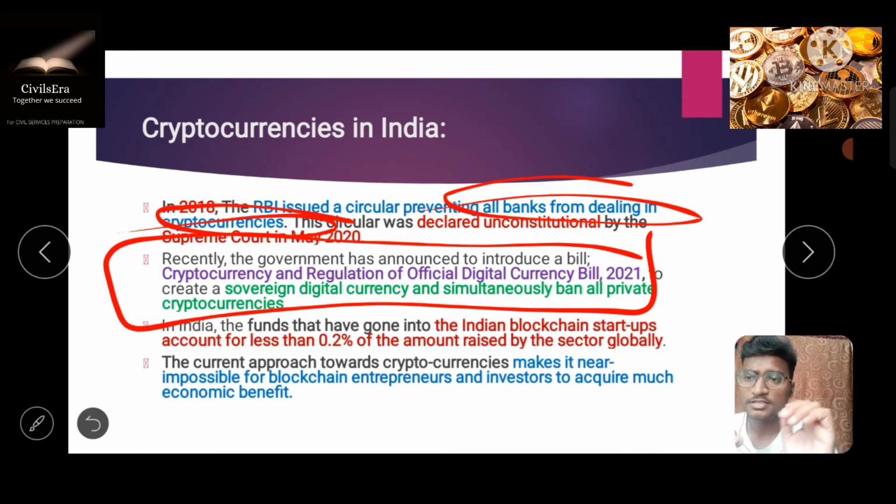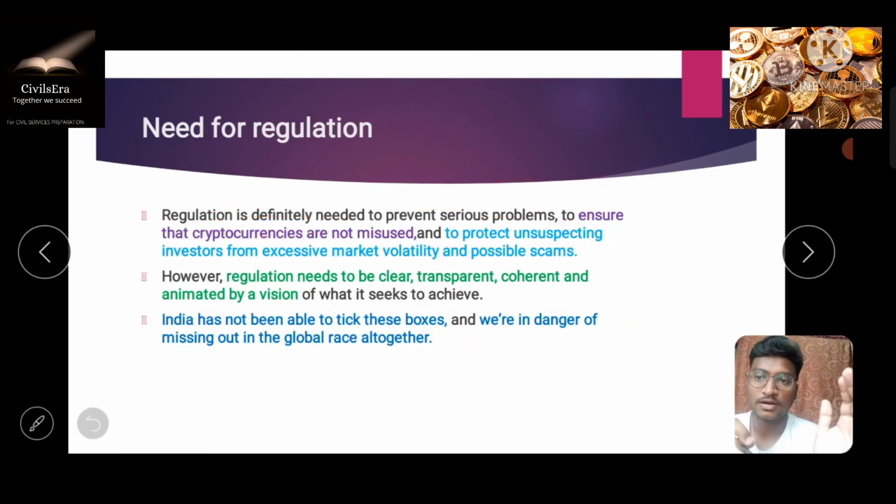And let's move forward and understand that the Indian blockchain startups which are coming up have invested less than 0.2% of the global sector of Bitcoin startups or blockchain startups. And you can also mention that the current approach to cryptocurrencies is making it very difficult for these emerging entrepreneurs or investors in this crypto market. So these are all the relations you have to mention in your answer. You can also provide a pictographic representation of this data in your answer.